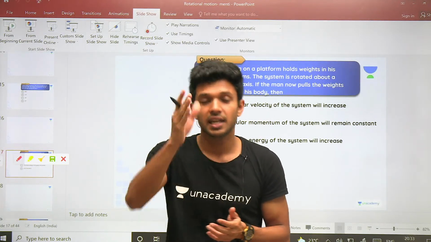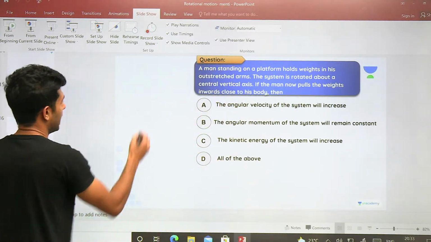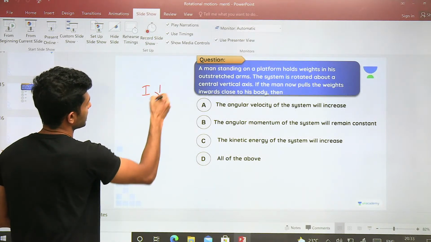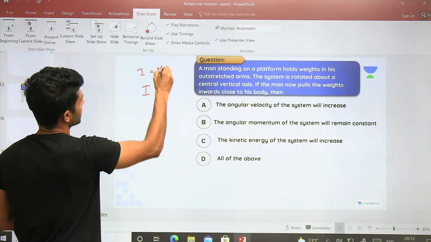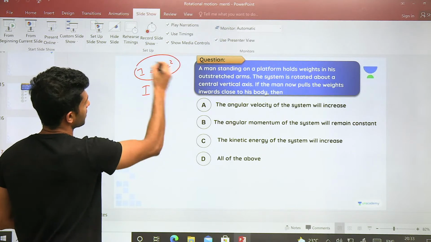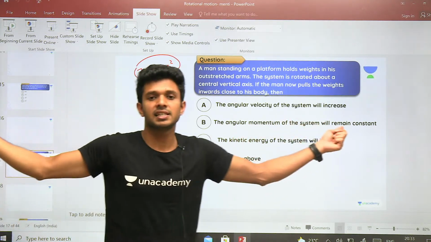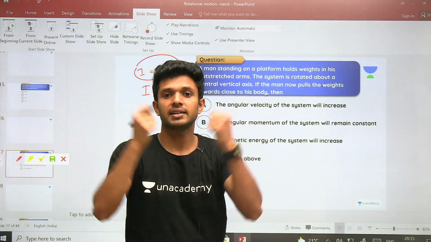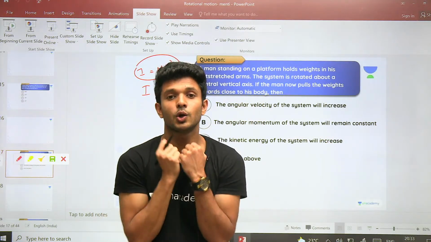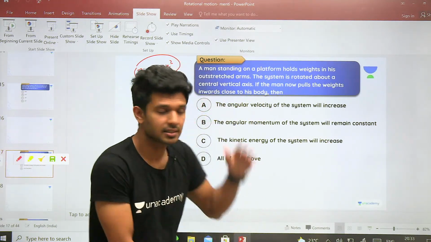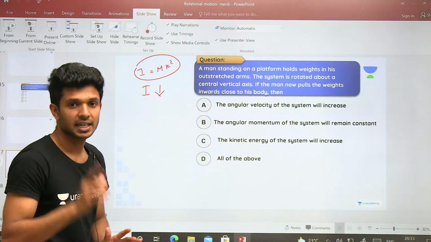And what will also decrease? Yes, the moment of inertia I will decrease, because I का formula क्या था? mr square है ना? If r, the distance from the axis of rotation, decreases once he takes all the weight close to his body, the moment of inertia will also decrease.